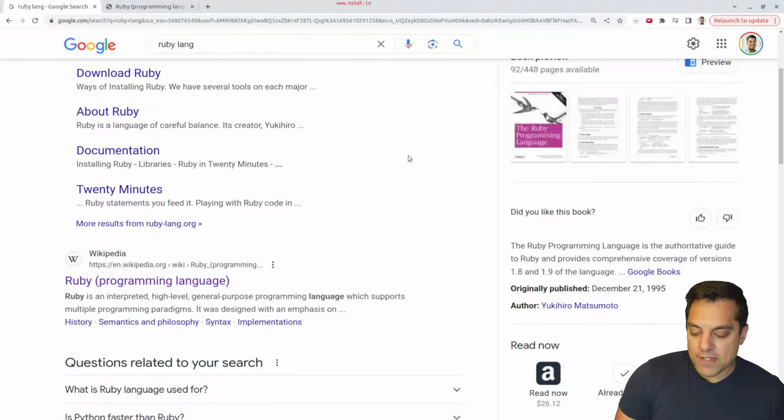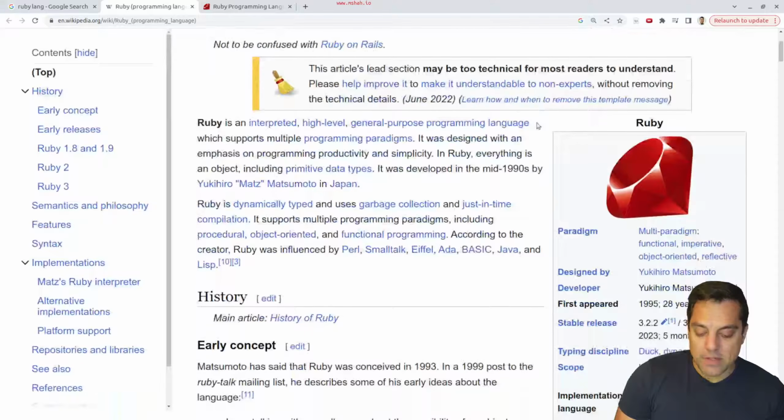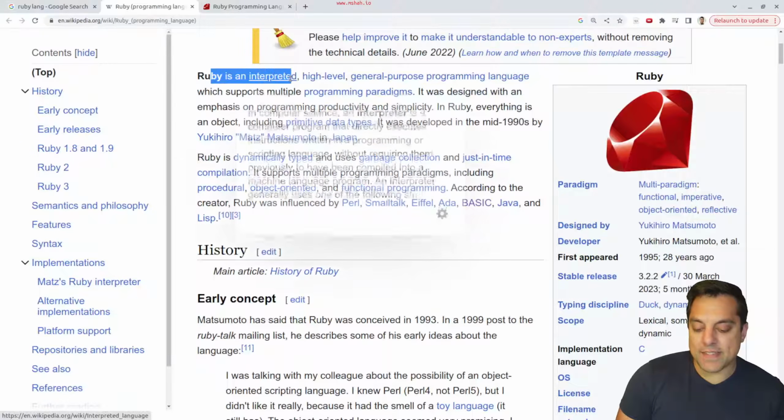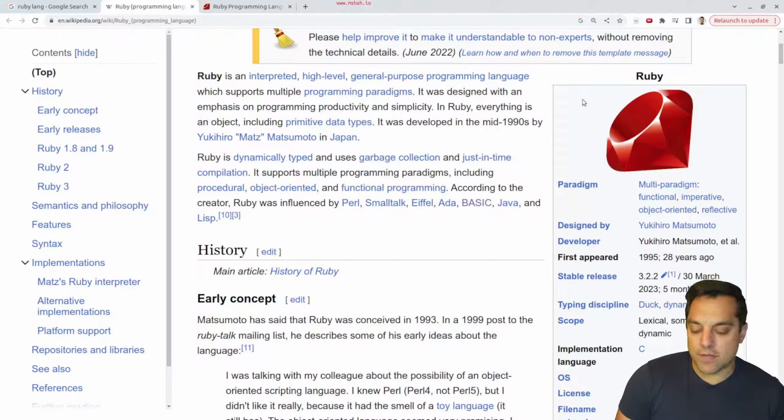Now, let's go ahead and just go to the wiki here, and then I'll go to the Ruby language here, because I'm really curious just learning a little bit about the language here. Now, as it's sold here, it says it's an interpreted, high-level, general-purpose programming language. Now, we'll go ahead and look at the official site in a moment to get the official sort of mantra of the language, which I'm sure will be there somewhere. But let's just go ahead and kind of take a look at it, get a high-level overview.